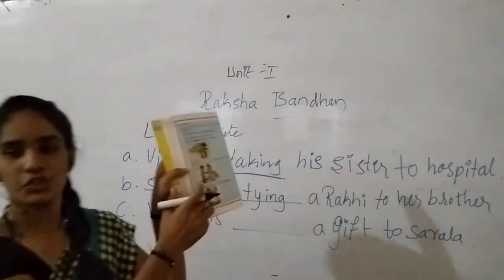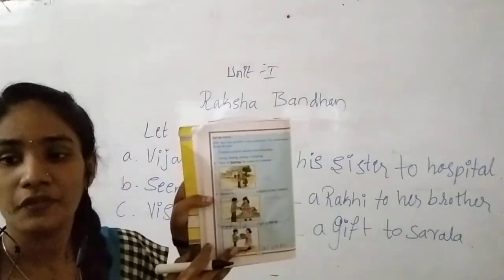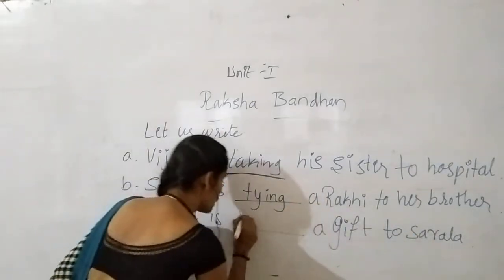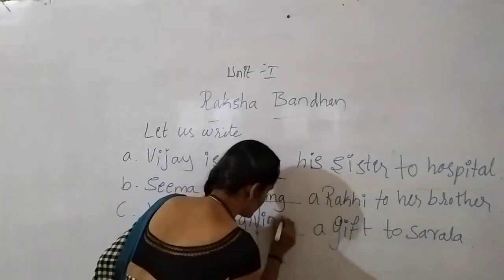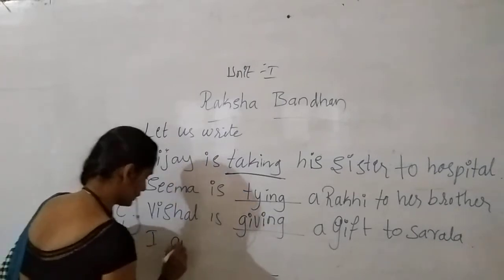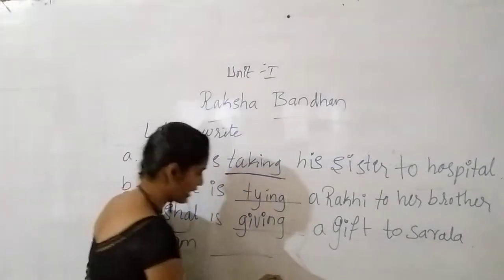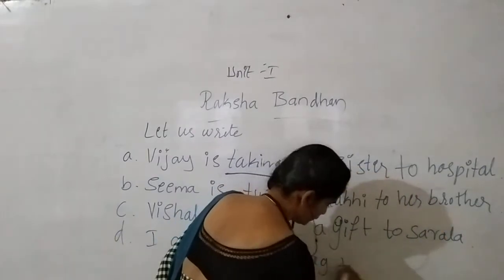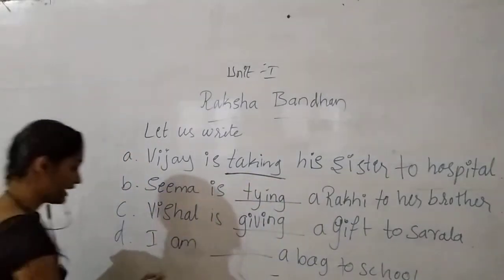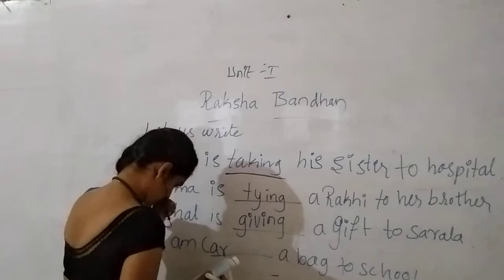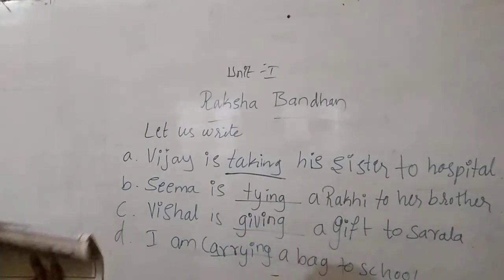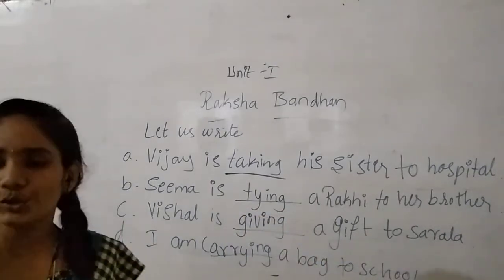In this picture, Vishal, what is he doing? Which action is he doing? Yes, he is giving. The action of giving is going on. So the action word we have to write is giving. The last one is here. A boy is going to school and he is telling us, I am dash a bag to school. What is he doing with that bag? Yes, carrying. He is telling us that I am carrying a bag to school.